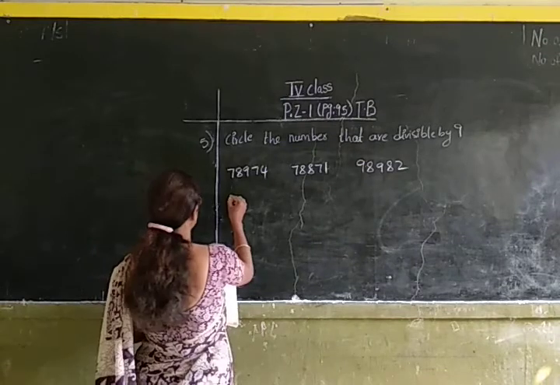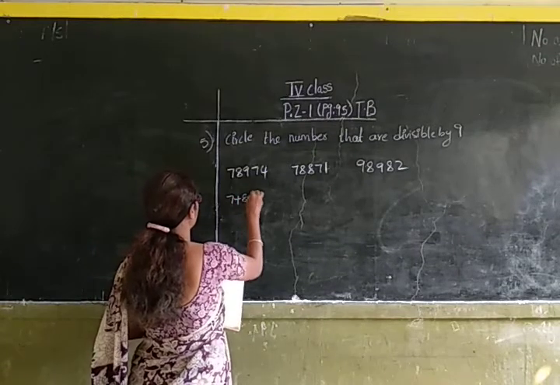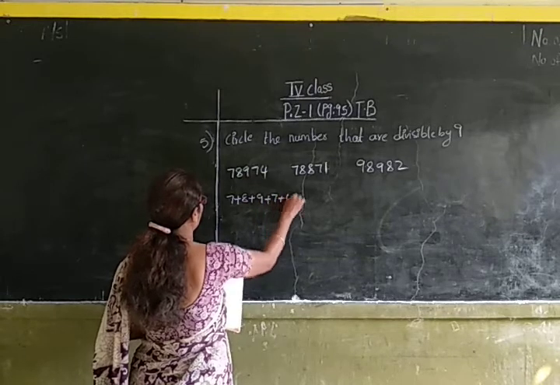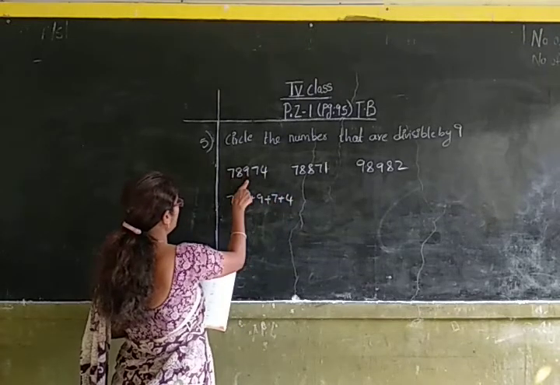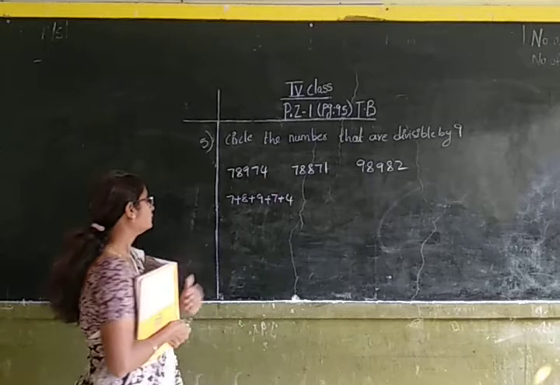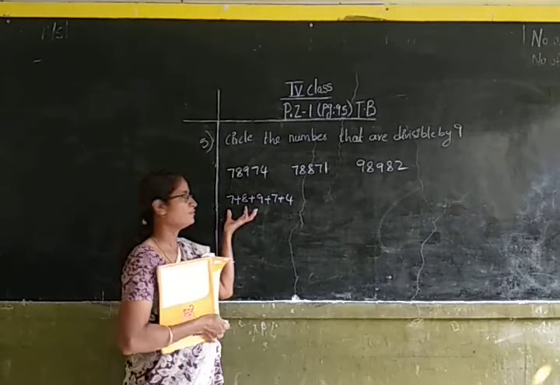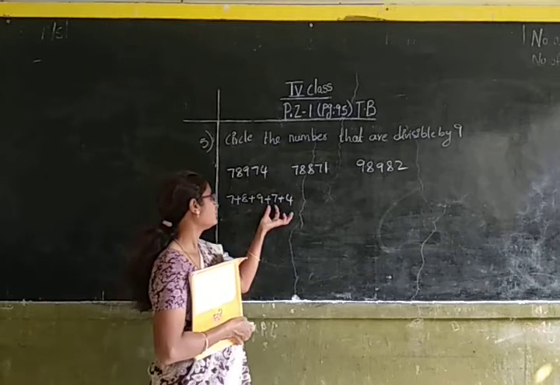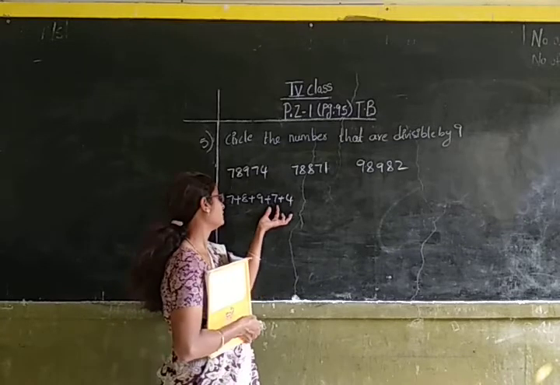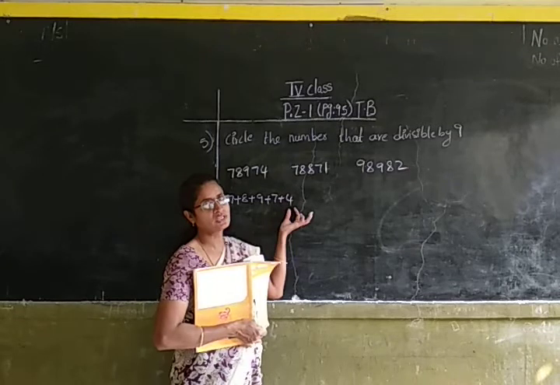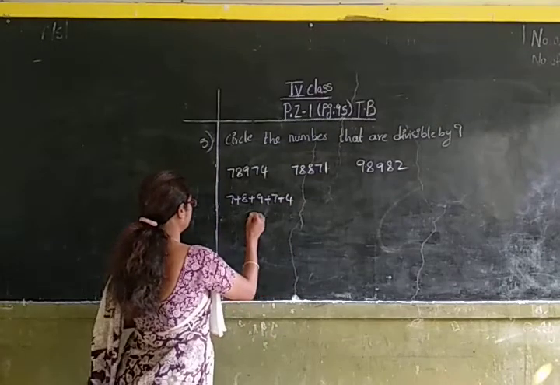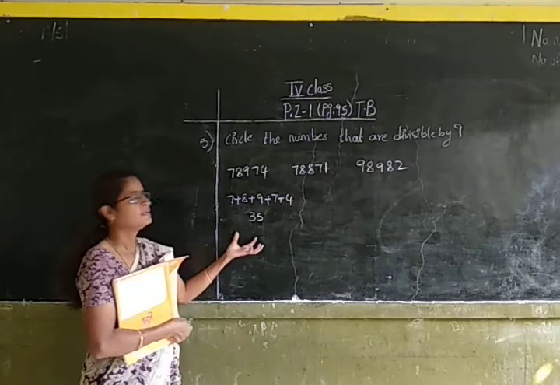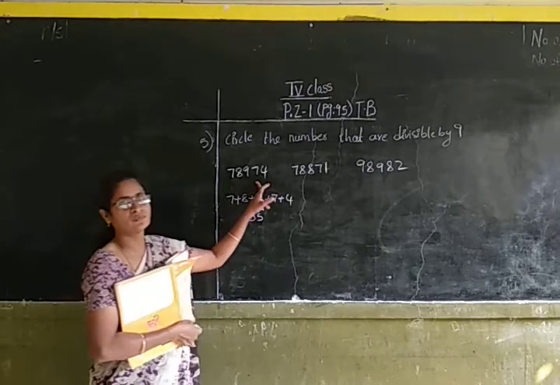So let us find the sum of 7 plus 8 plus 9 plus 7 plus 4. Okay children. 7 plus 8 is 15. 15 plus 9 is 24. 24 plus 7 is 31. 31 plus 4 is 35. Okay children. So 35 is not divisible by 9. So the number is not divisible by 9.